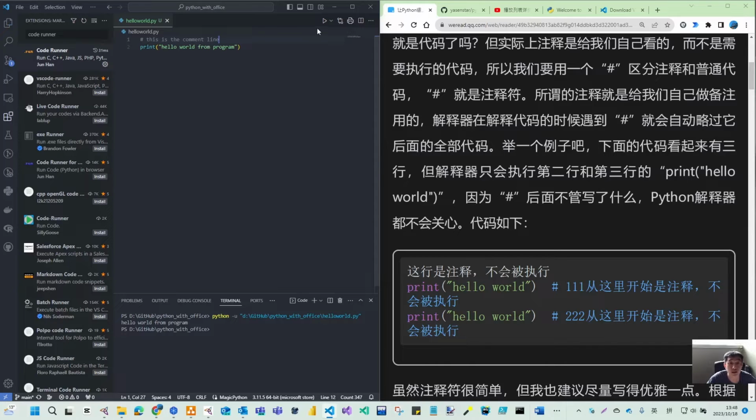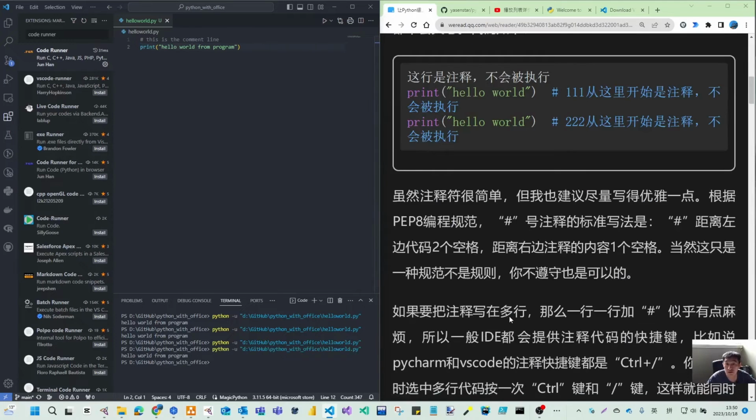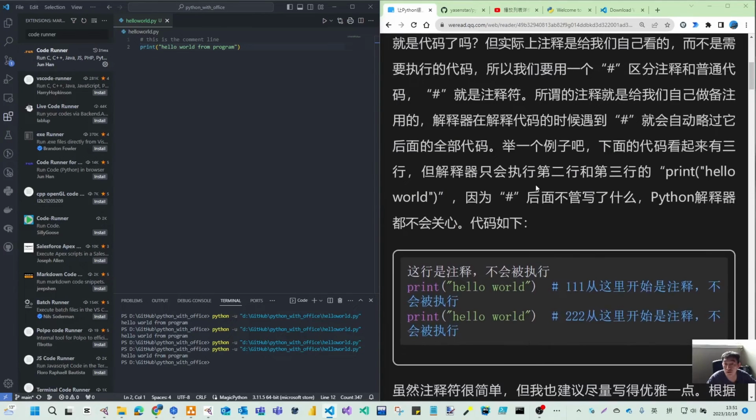With this, it will not run. That is just our comment line. If you comment out the code, then you will get nothing out, because nothing will be executed during this run. So that is the simple way of making comments.